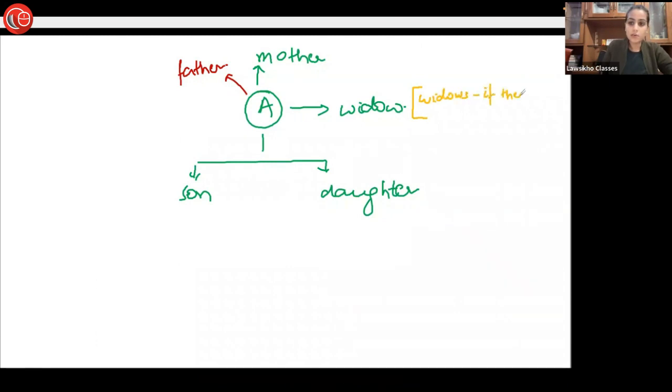If there are more than one, they collectively take one share and divide it equally amongst them.